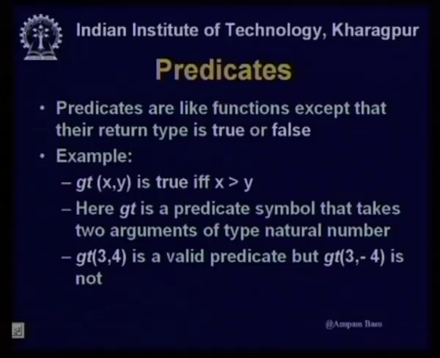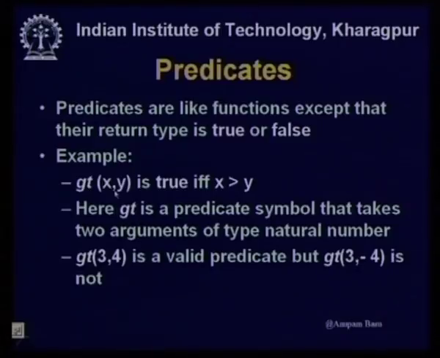If x is instantiated with a value 5 and y is instantiated to the value 10, then this entire predicate will evaluate to false, because 5 is not greater than 10.